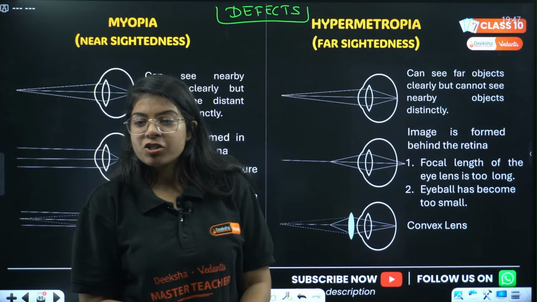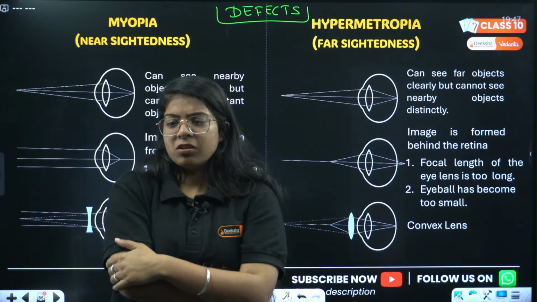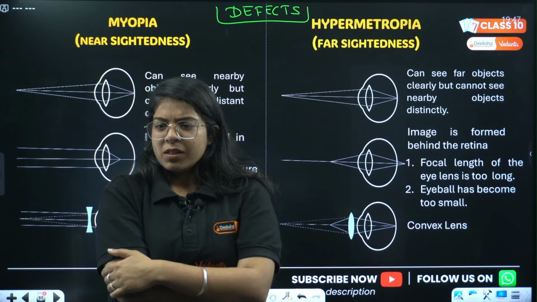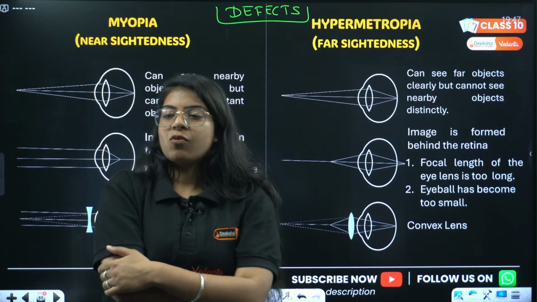Eyes are inversion of light, ma'am. What does that mean? Power of accommodation is the ability of eye lens to adjust its focal length.